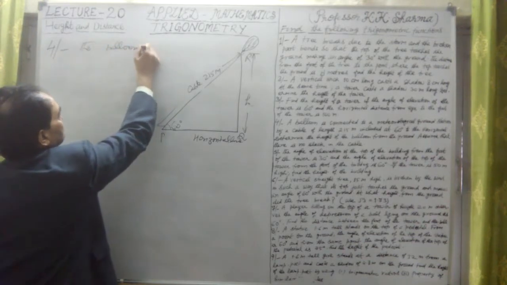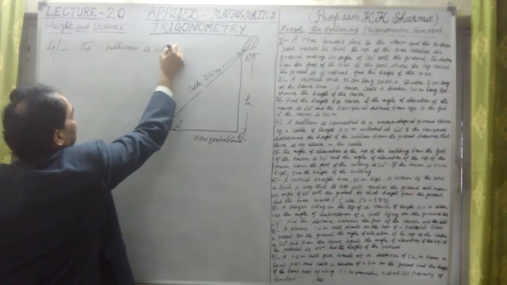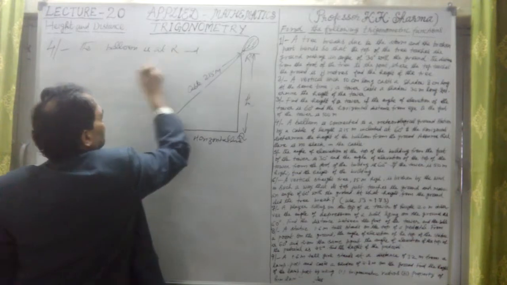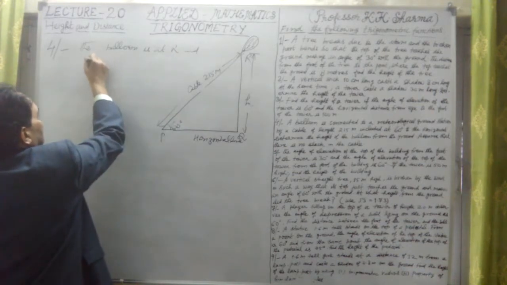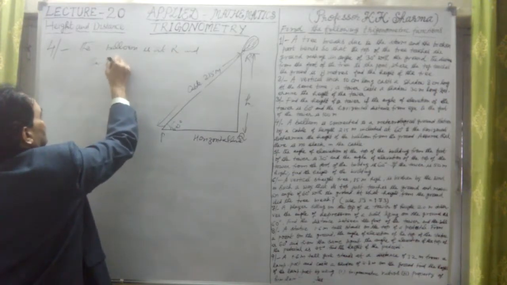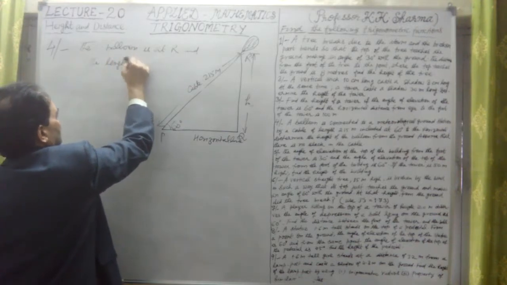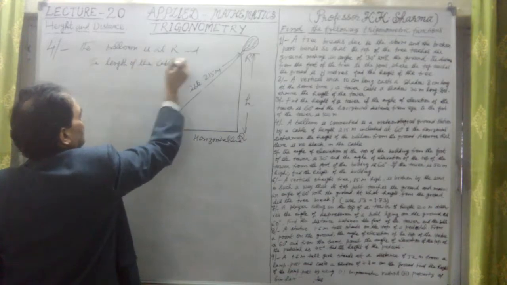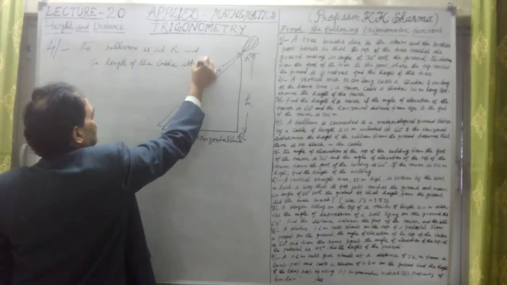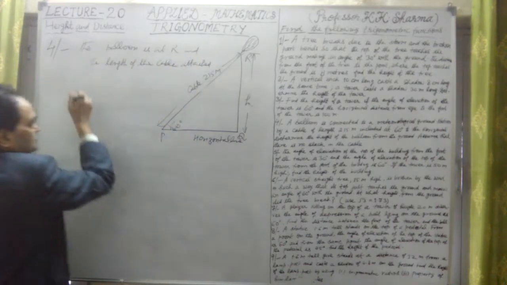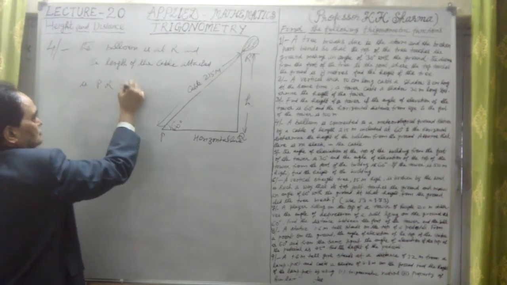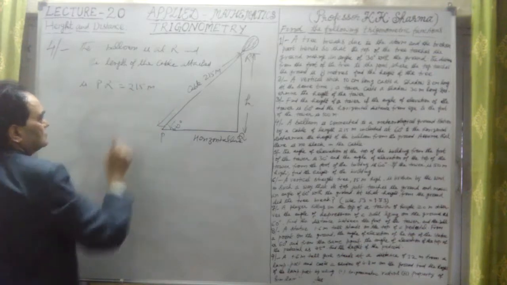The balloon is at R, and the length of the cable attached, PR, is equal to 200 meters, given,